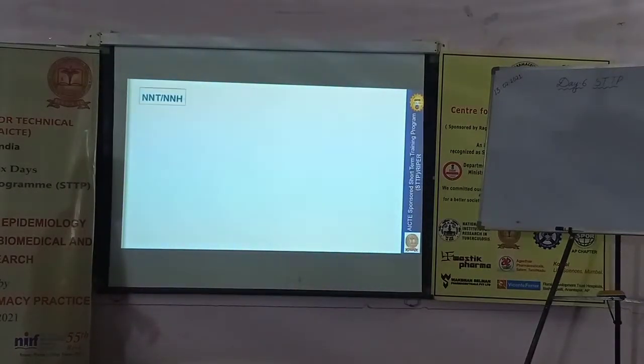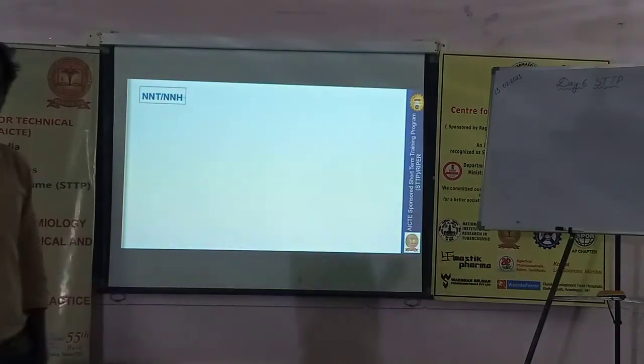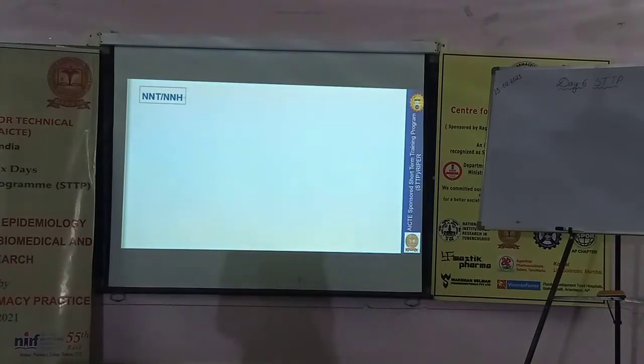And the last of the outcome measures are number needed to treat and number needed to harm. This is self-explanatory. Number needed to treat means how many patients we need to treat to get one positive outcome. For example, with ligation therapy, how many people we need to treat to prevent one death. That we call the number needed to treat.